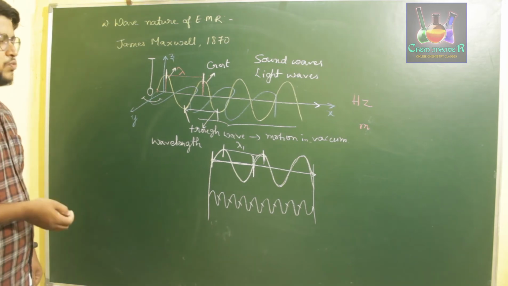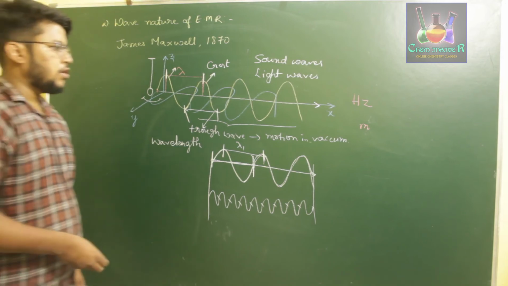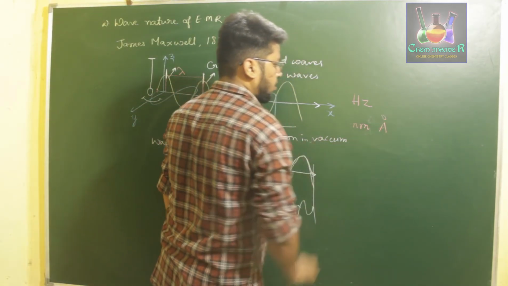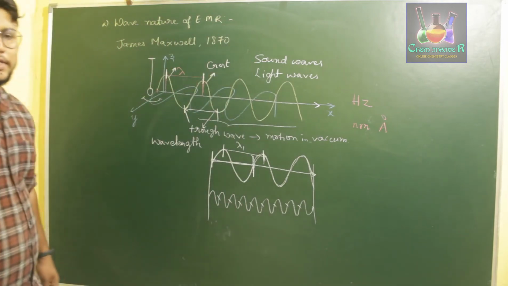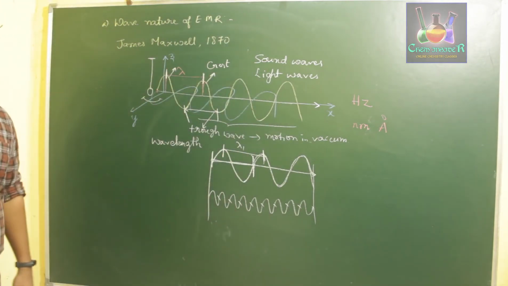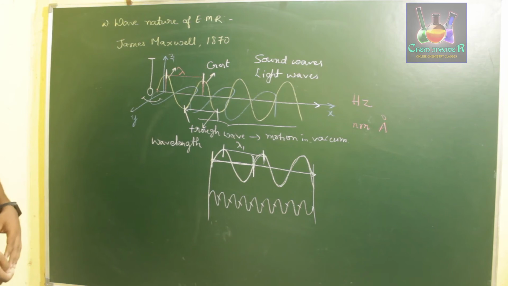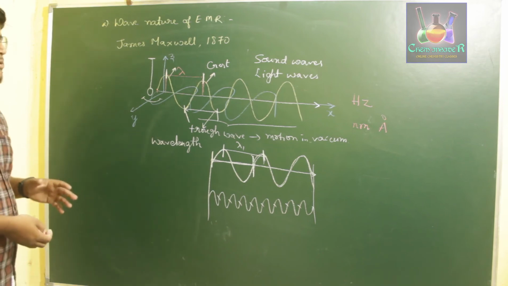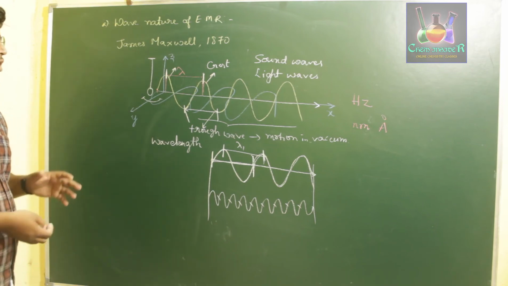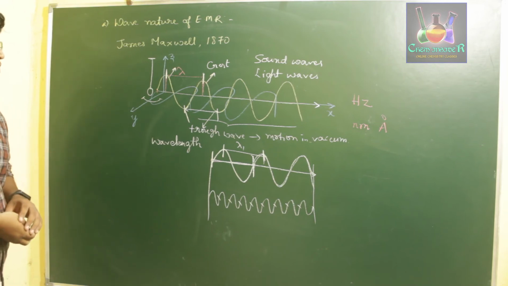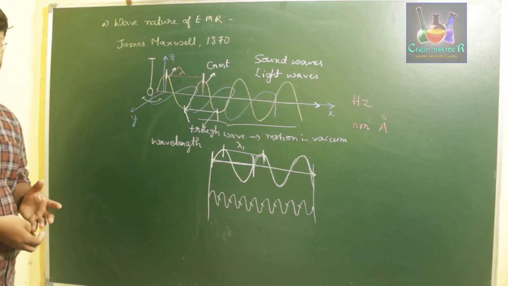Since the wavelength has very small values, they are also considered as nanometer values or angstroms. They are also termed in SI units as nanometers or angstroms, that is nothing but 10 power minus 9 meter or 10 power minus 10 meters. So this is about the fourth point. So this is all about James Maxwell's explanation about the electromagnetic radiation formed by an oscillating particle, which results in the transmission of electromagnetic radiations.